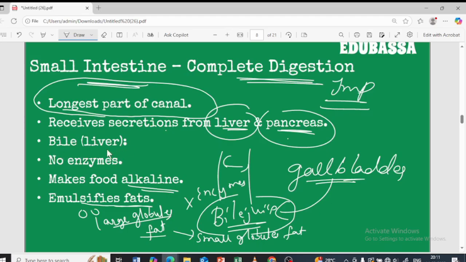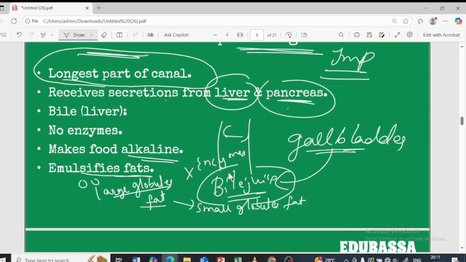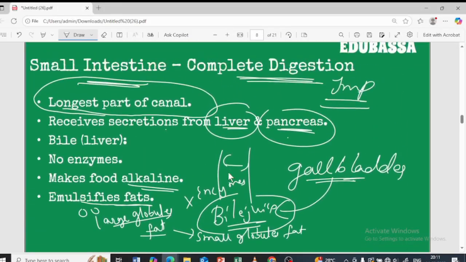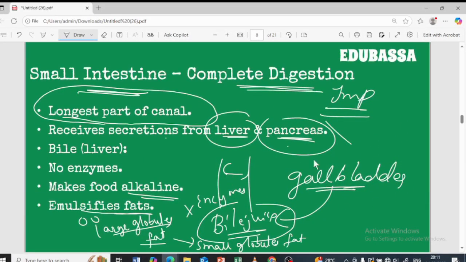Remember, bile juice doesn't have any enzyme. It is present in order to break down the fat and to make the food alkaline, so that pancreatic enzymes can easily act. Clear? So now you know the functions of the liver. This bile juice is stored in the gallbladder, remember.